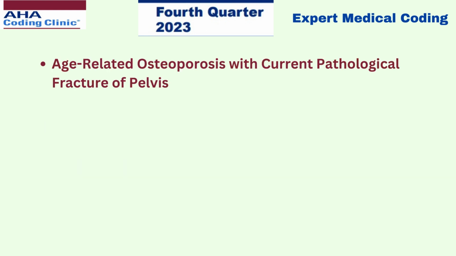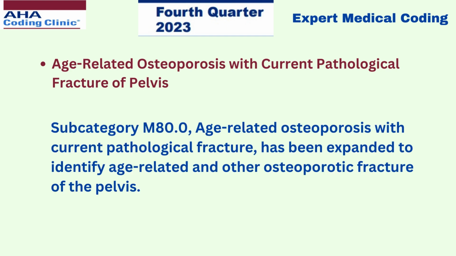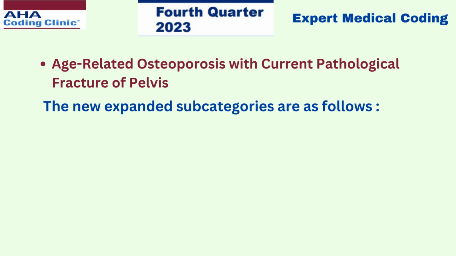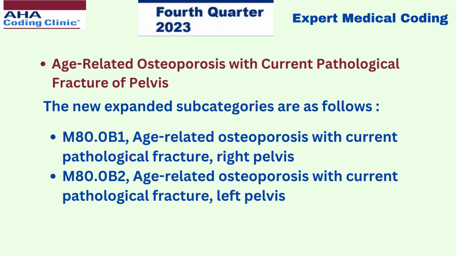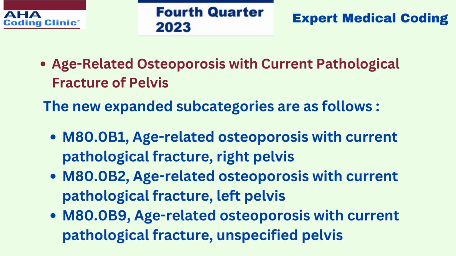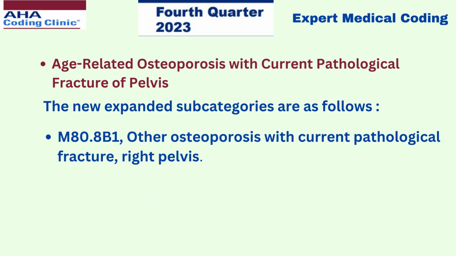Age-related osteoporosis with current pathological fracture of pelvis. Subcategory M80.0, age-related osteoporosis with current pathological fracture, has been expanded to identify age-related and other osteoporotic fracture of the pelvis. The new expanded subcategories are as follows. M80.0B1 for age-related osteoporosis with current pathological fracture right pelvis, M80.0B2 for age-related osteoporosis with current pathological fracture left pelvis, and M80.0B9 for age-related osteoporosis with current pathological fracture unspecified pelvis.